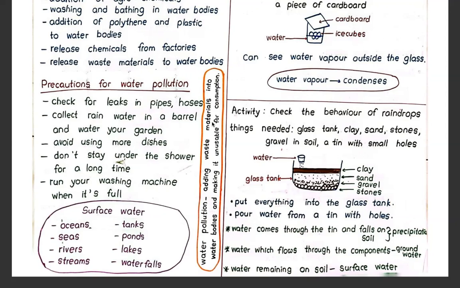Unusable for consumption. What do you mean by consumption? Consumption කියලා කියන්නේ පරිභෝජනය. අපි පාවිච්චි කරනවා කියලා. එතකොට අපිට පරිභෝජනය පරිහරණය කරන්න බැහැ. Right? අපිට පාවිච්චියට ගන්න බැරි වෙන විදිහට අපි waste materials add කරොත් water bodies වලට අපි ඒකට කියනවා water pollution කියලා. So what is water pollution? Adding waste materials into water bodies and making it unusable for consumption.